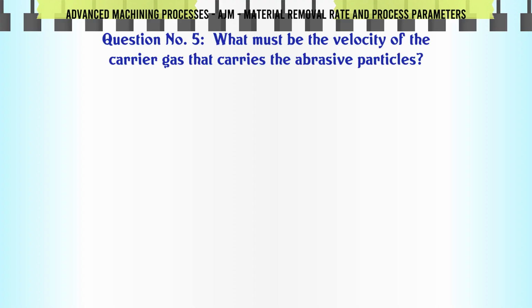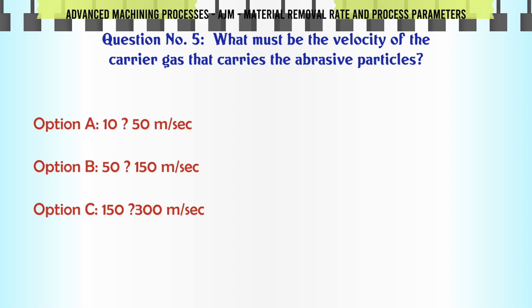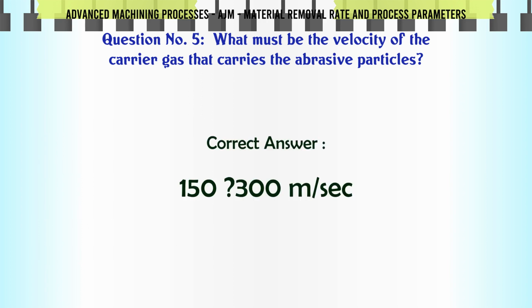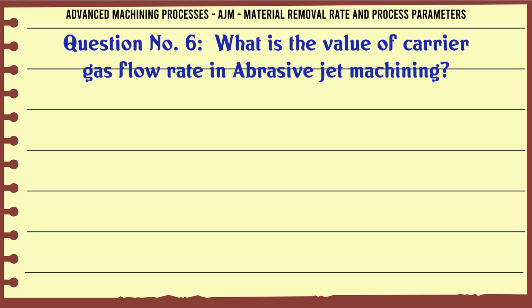What must be the velocity of the carrier gas that carries the abrasive particles? A 10-50 m/s, B 50-150 m/s, C 150-300 m/s, D 300-500 m/s. The correct answer is 150-300 m/s. What is the value of carrier gas flow rate in abrasive jet machining?